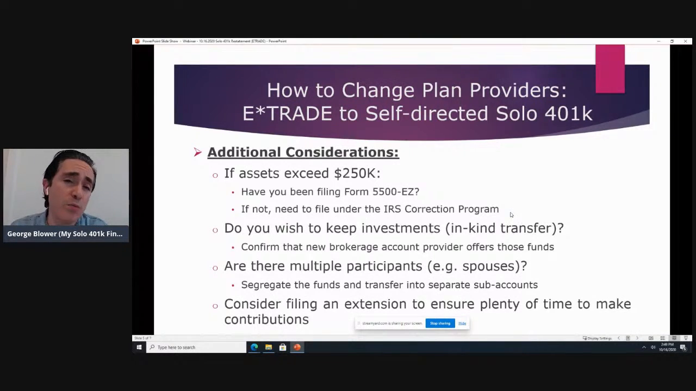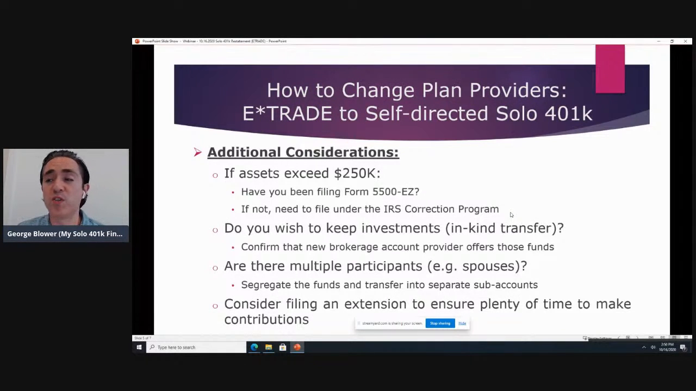So if you want to keep some of your investments, what you could do is have a new E-Trade account underneath the restated solo 401k, and then do an in-kind transfer. And we would prepare the paperwork to do that from your existing E-Trade solo 401k to the new account for the restated plan.